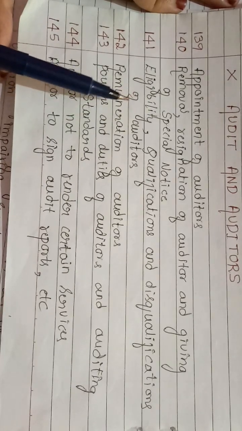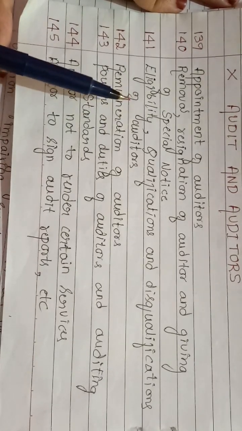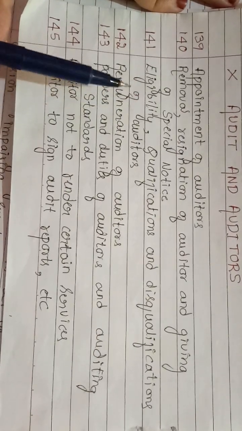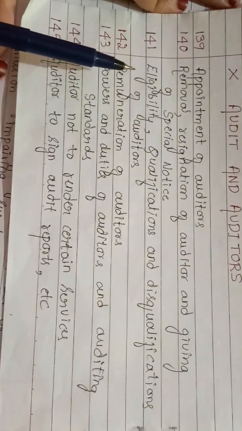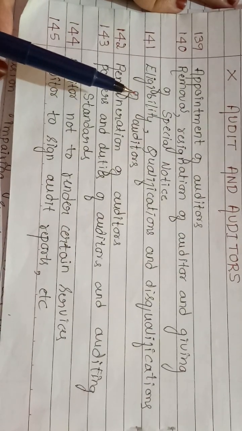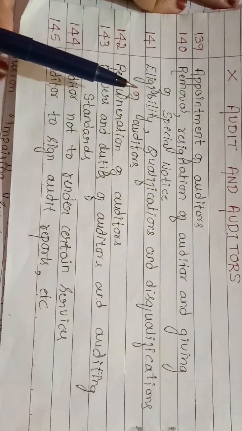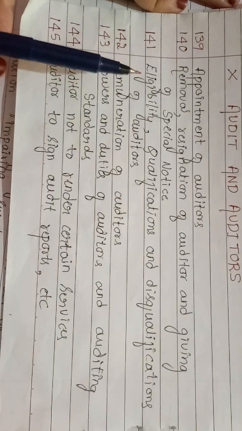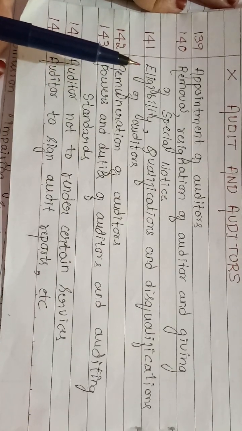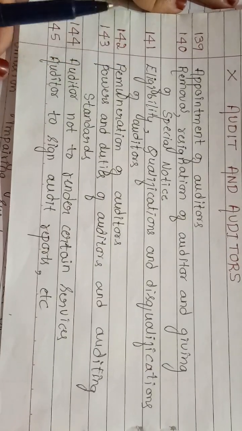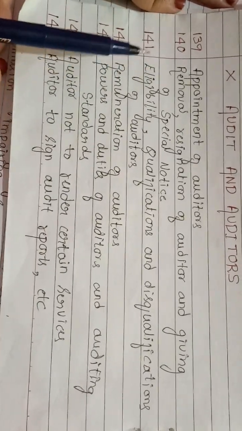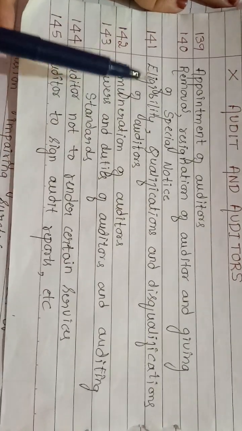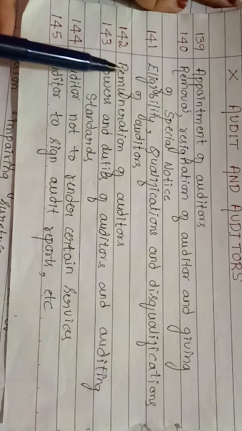That means when a person is eligible to be appointed as an auditor, when he is qualified, what the conditions are. If he is satisfied, only then he will be qualified to be appointed as an auditor. And disqualification: before an auditor is appointed, what criteria he should meet to be qualified. Very simple. So section 141, eligibility, qualification and disqualification of auditor.